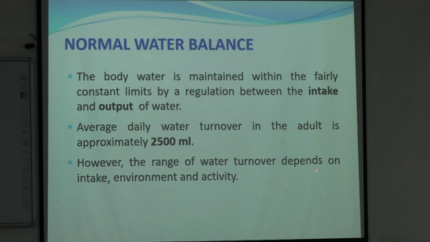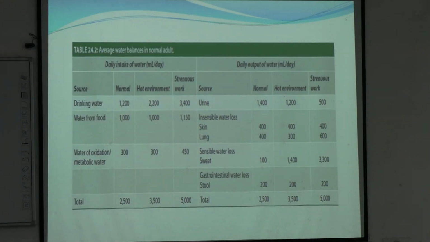It may vary depending on the environment and activity of that individual. In hot humid climate, intake will increase and output will also increase. আমরা দেখবো সেটা. Look at this chart. Daily intake of water milliliter per day for a normal individual. From the sources are drinking water. Average drinking water is 1200 milliliter per day.